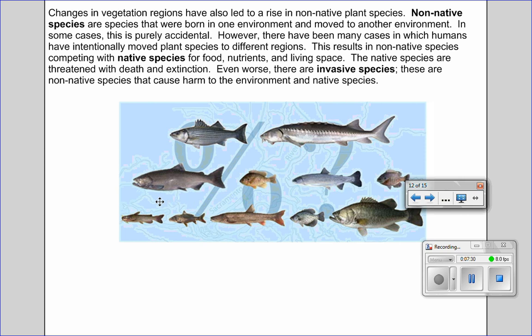Well, now, the species that have been here all along are going to face a lack of food. They may even be threatened physically by other species of fish. And so the species that have been there since the beginning are sadly most likely the species that are going to die first.